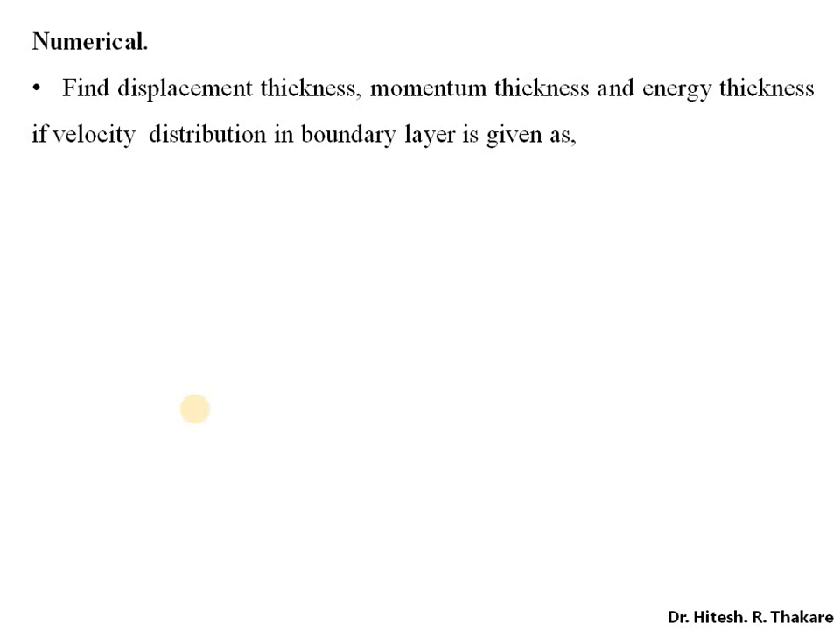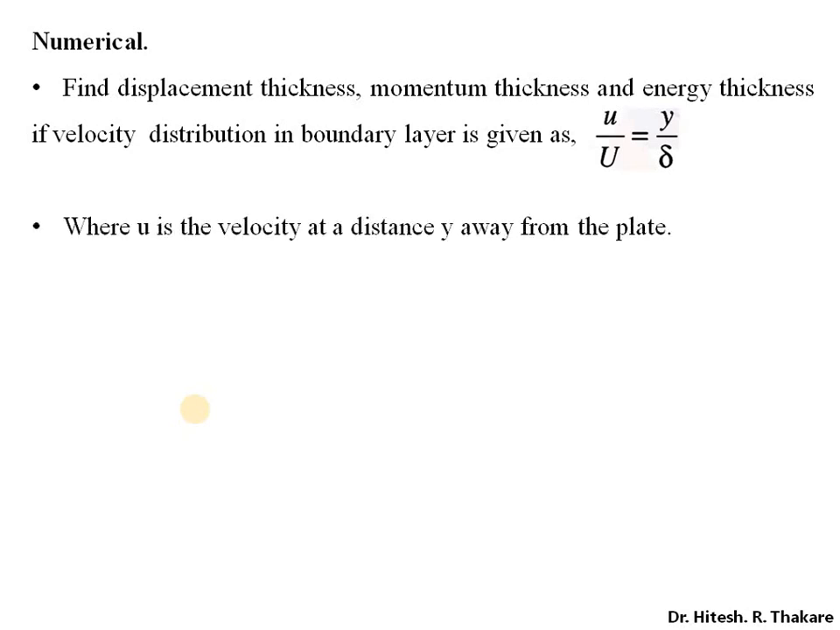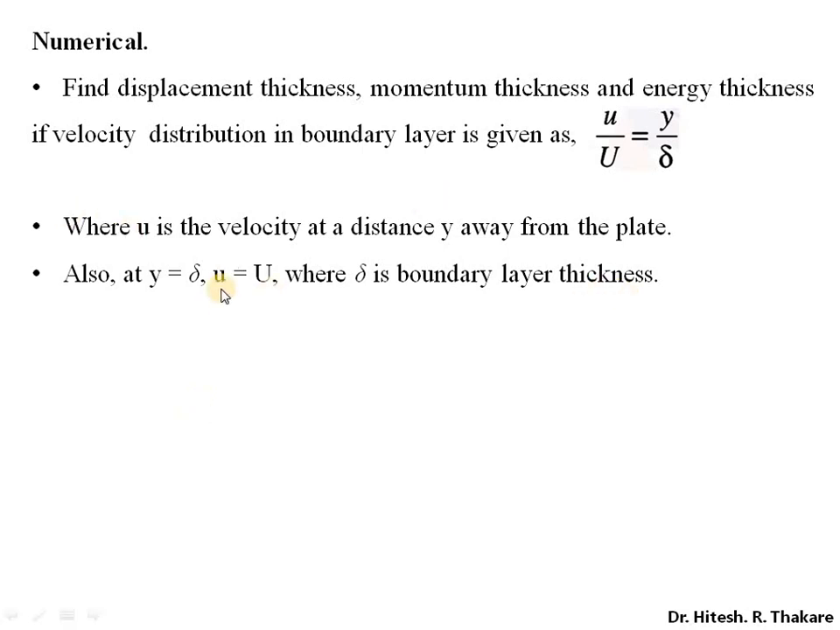We need to find out displacement thickness, momentum thickness and energy thickness when velocity distribution for the boundary layer is given as the ratio of local velocity to the free stream velocity, that is small u upon capital U, equal to y by delta. In this case, u is the velocity at a distance y away from the plate and delta is the boundary layer thickness. Also remember that at a distance y equal to delta, that is distance equal to boundary layer thickness, velocity of that particular fluid layer is as good as the free stream velocity.